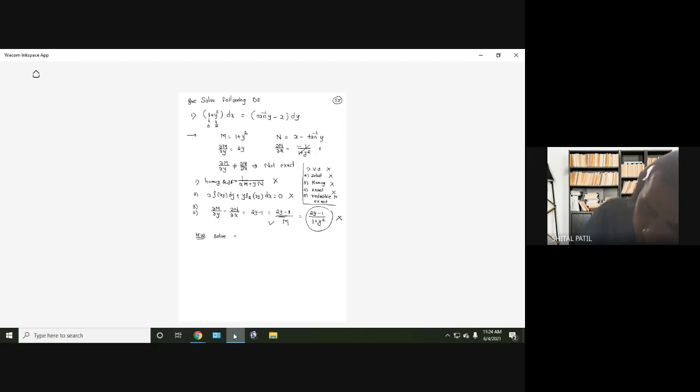Solve the example by del n by del x minus del m by del y divided by m, the function of y only rule. Yes, we are getting a function of y only. There may be a change of sign only. So you can check whether you are getting the answer by this method. Please do it yourself. So this is one method.